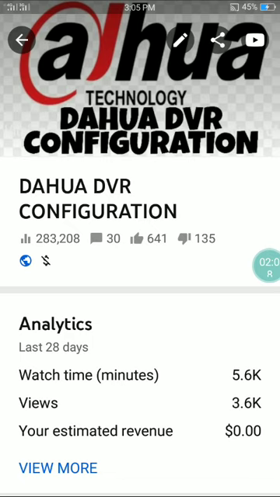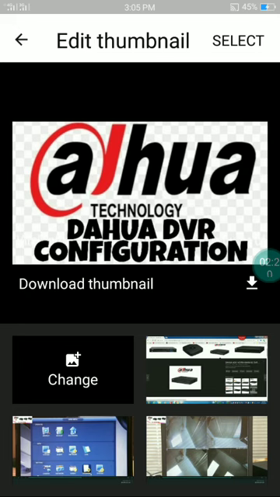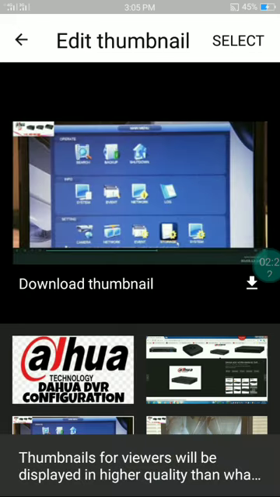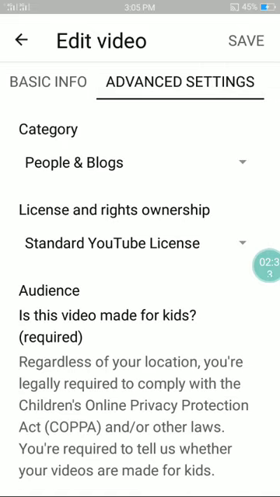Now let's try to change again the screen, the thumbnail. Okay, edit thumbnail. Let's try this one. Then let's select. Until now the save is not yet working. So let's go and try to see the advanced settings. Categories, people and blogs.